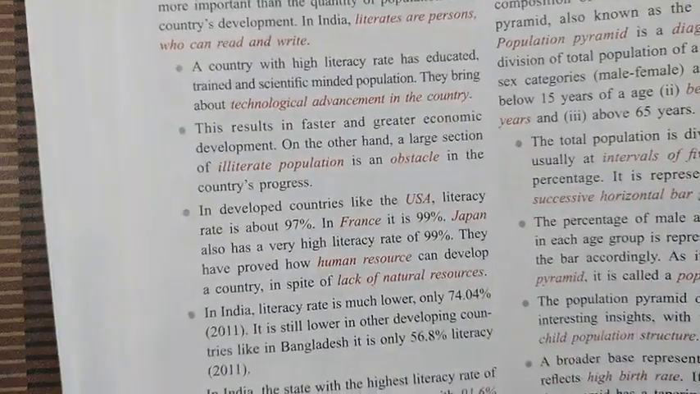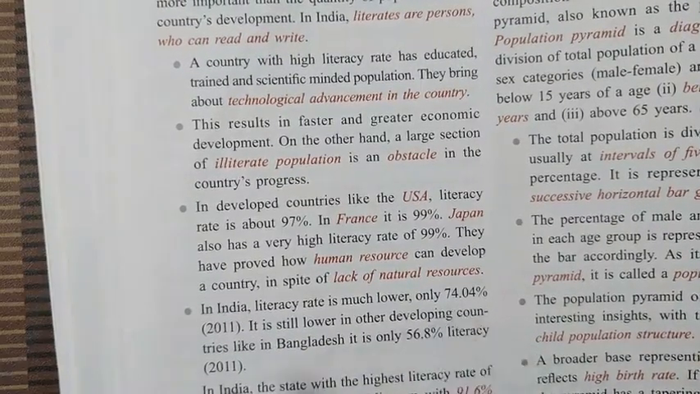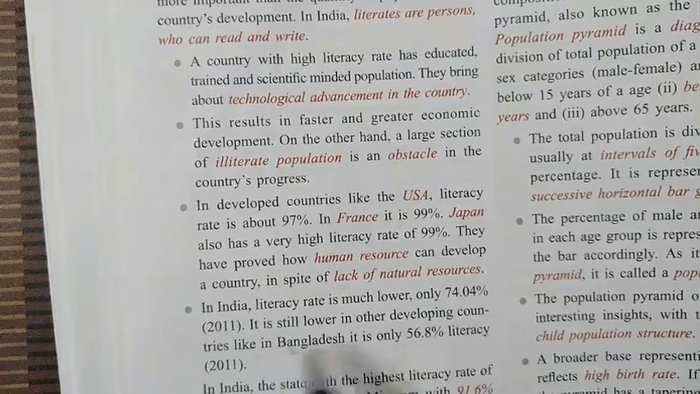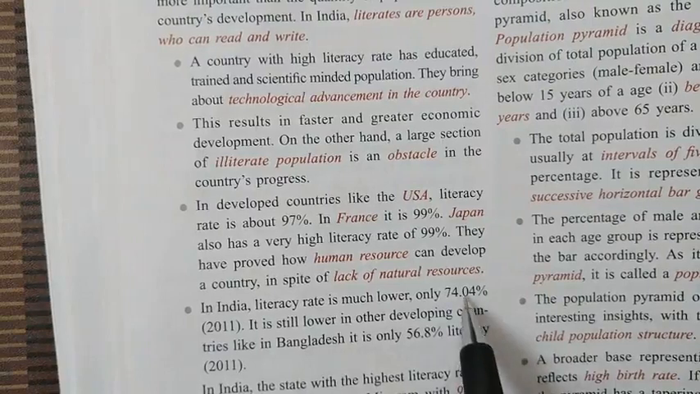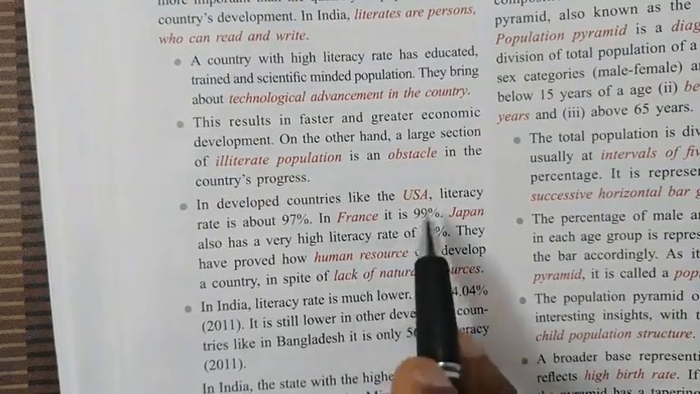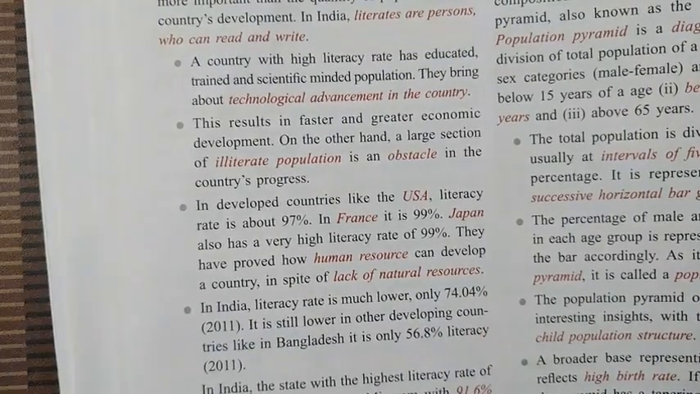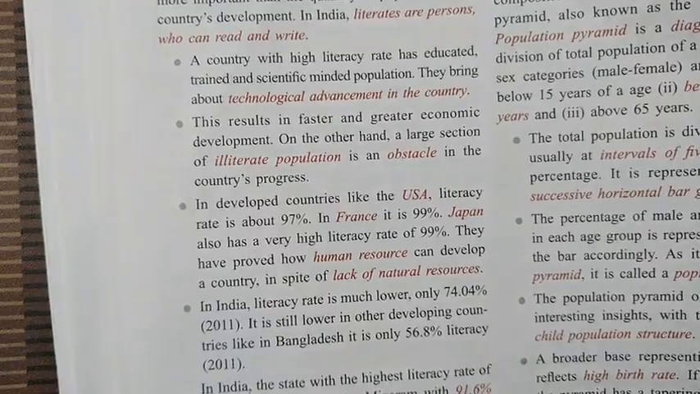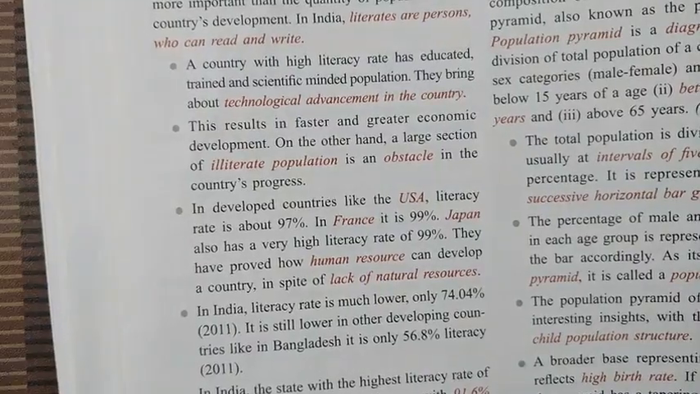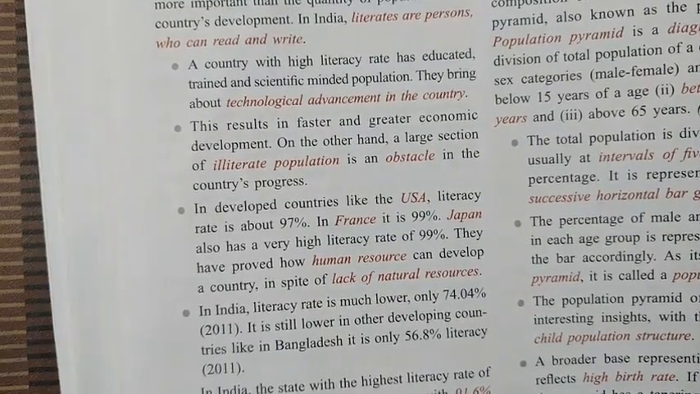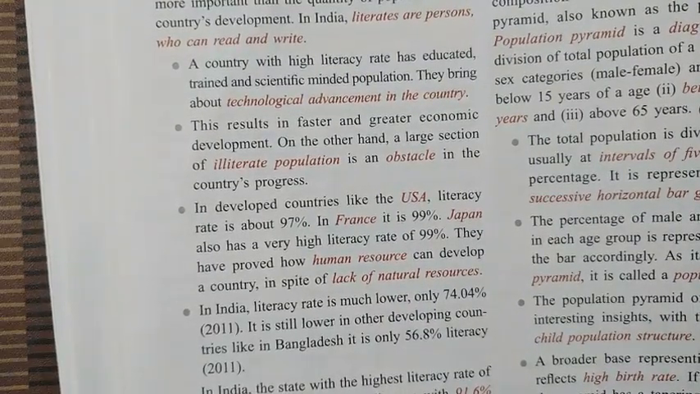Now the same thing, if you find in India, look here, the literacy rate in India is very low. According to the 2011 census, the literacy rate was 74.04%. That is much lower compared to USA, France and Japan. And in India, the definition of literacy or literate means a person who can read and write, a person who can read their name and can write their name. That person, male or female, can be called literate.